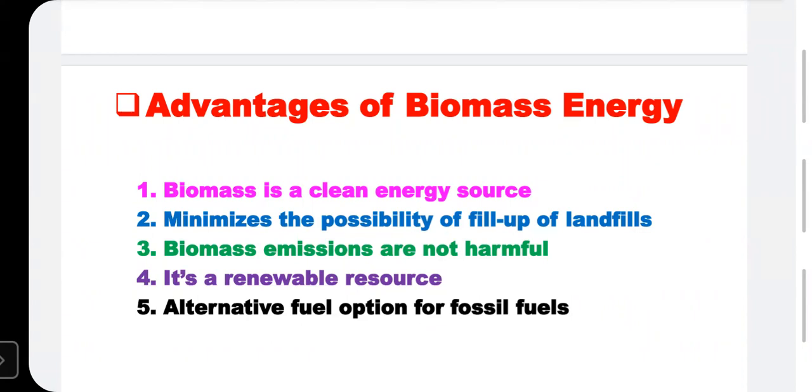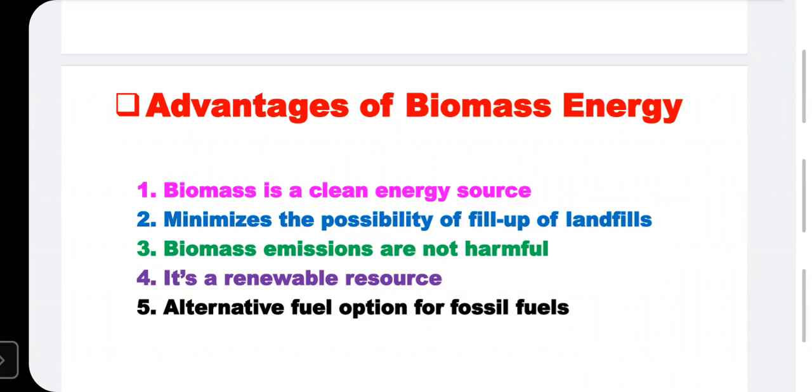Now, these are the various advantages. Also, there is another big advantage of this biomass energy: it is an alternative fuel for fossil fuel. Means there is an alternative option for the coal-based power plant. The coal is one of the fossil fuels. There is an option for the coal as an alternative, which is biomass energy.